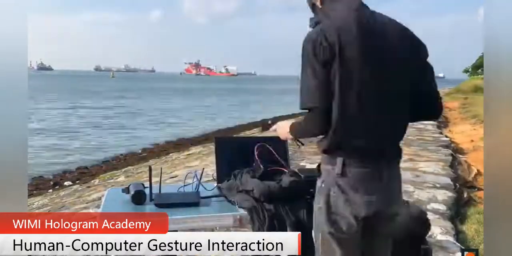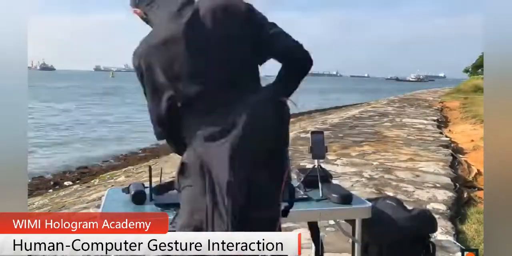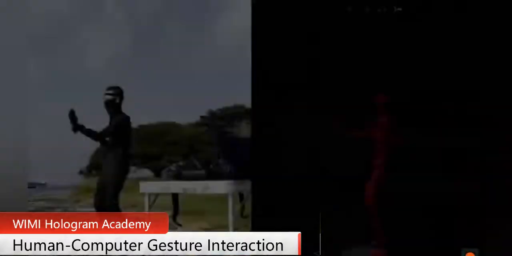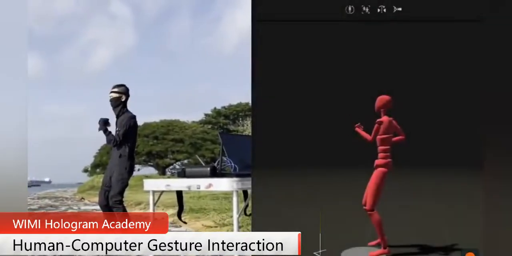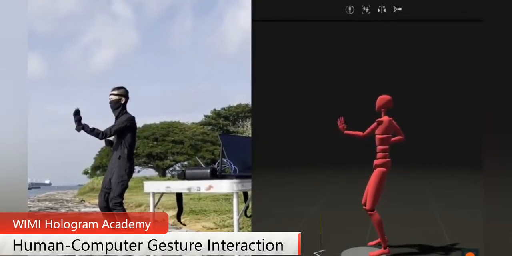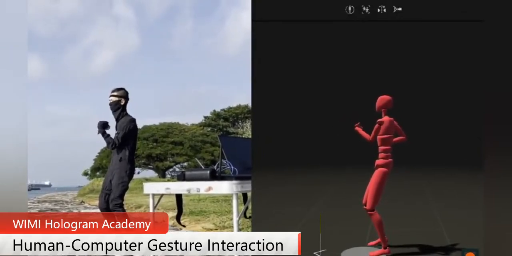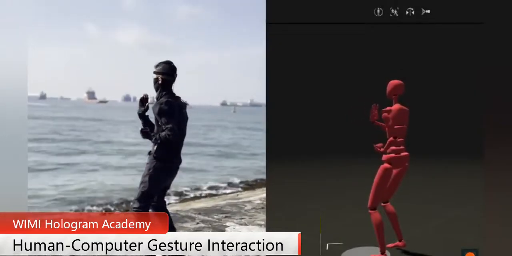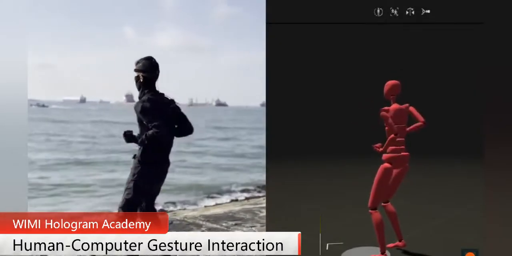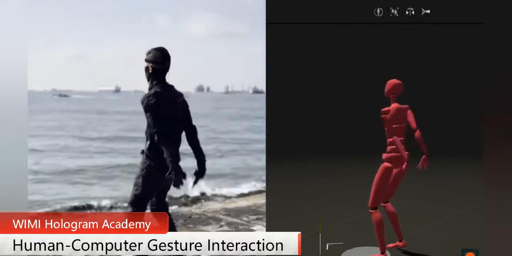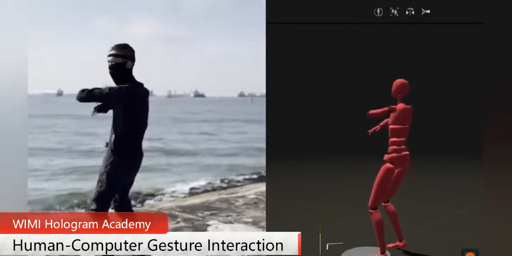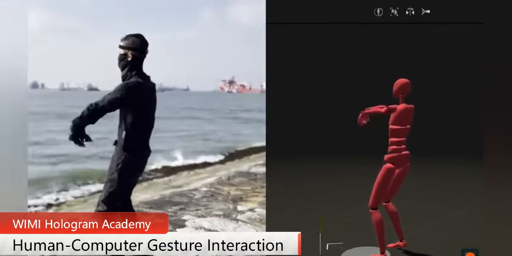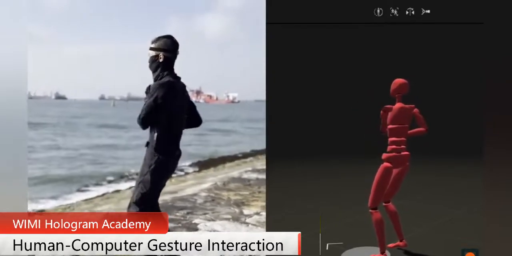Gestures are the most important way of nonverbal communication between people, and one of the most important ways of interaction between humans and virtual environments. The accuracy and speed of gesture recognition directly affect the accuracy, fluency, and nature of human-computer interaction. Visual-based gesture interaction technology enables users to wear no devices. This technology is very convenient, natural, rich in expression, in line with the general trend of natural human-computer interaction, and has a wide range of applications.